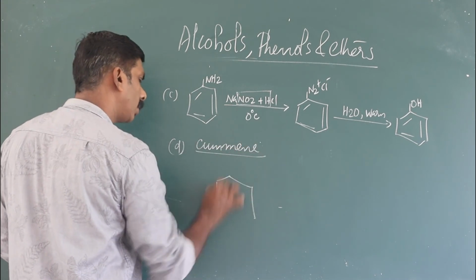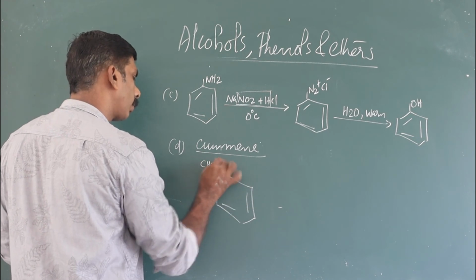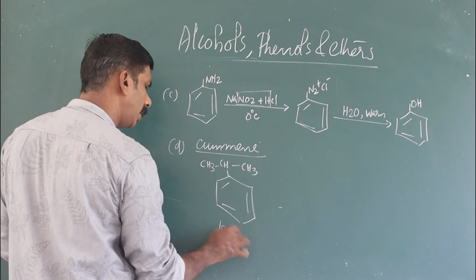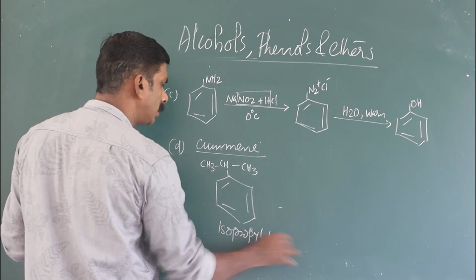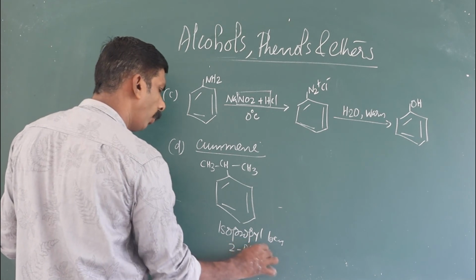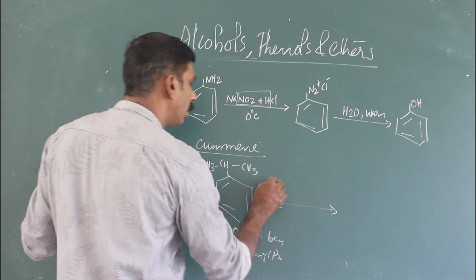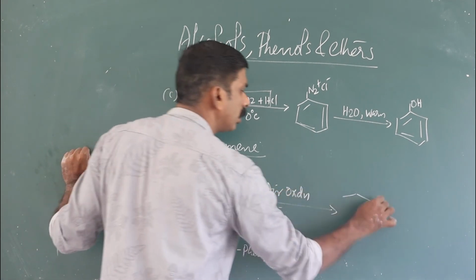The structure of cumene is isopropyl benzene, or 2-phenyl propane.